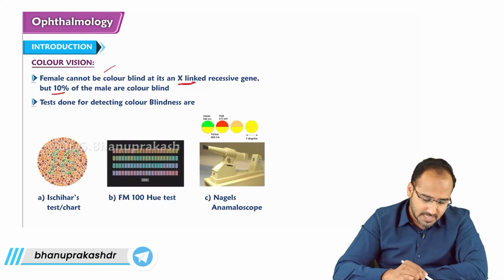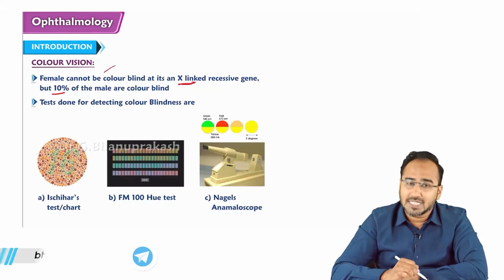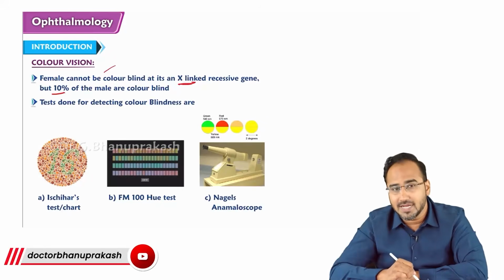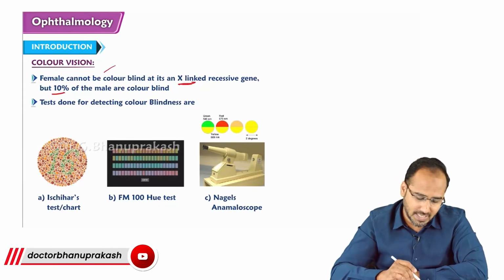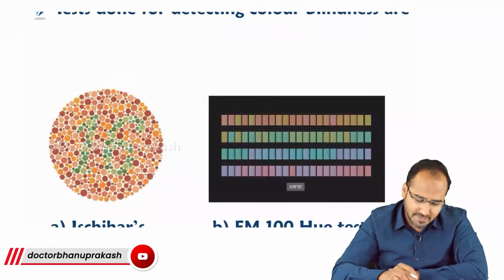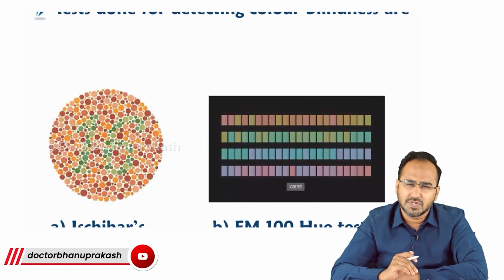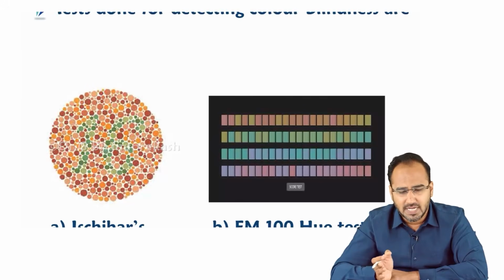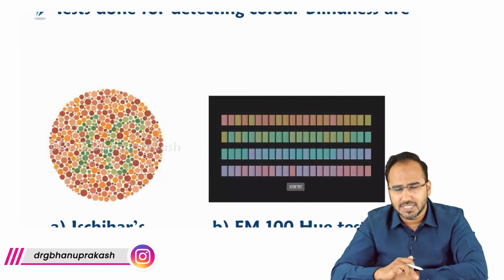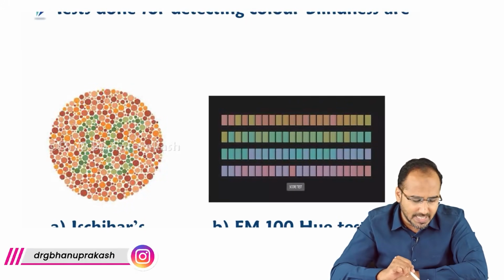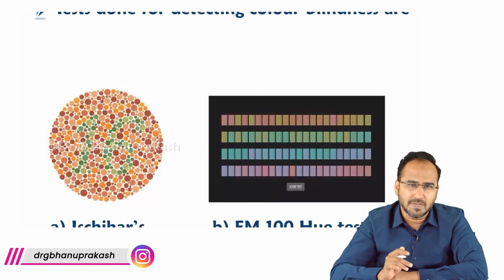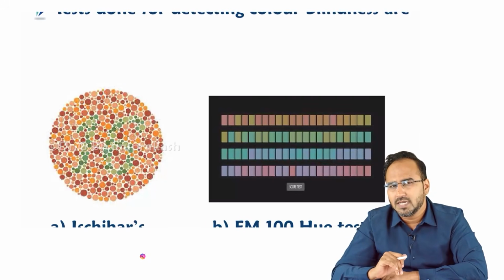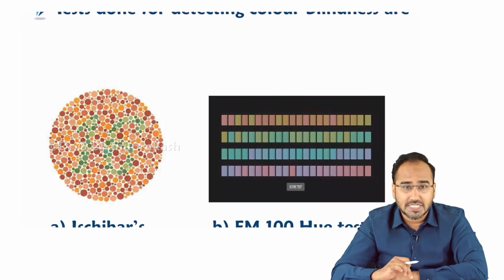Okay. So guys, remember, what is the test done for detecting this color blindness? The test that could be done for detecting color blindness is Ishihara's chart. You might have seen this chart. I saw this chart while I was studying in the 6th or 7th standard. In my textbook, at the back side, this chart was given and some number was hidden in it. They told me to identify the number which is hidden in this chart. So this is called Ishihara's chart.